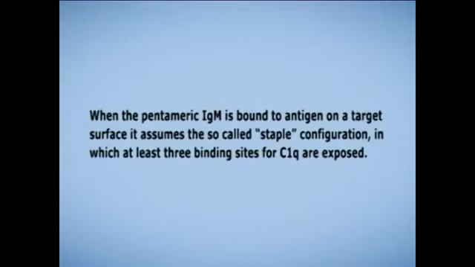The latter facilitates interaction with C1q or with each other. When the pentameric IgM is bound to antigen on a target surface, it assumes the so-called staple configuration, in which at least three binding sites for C1q are exposed.